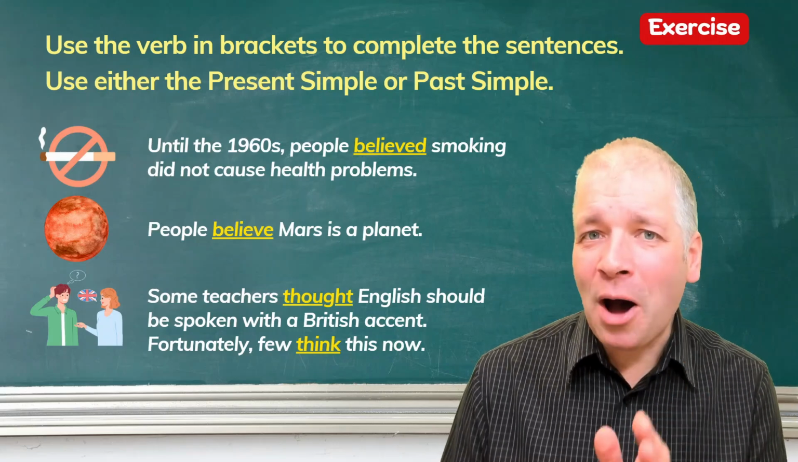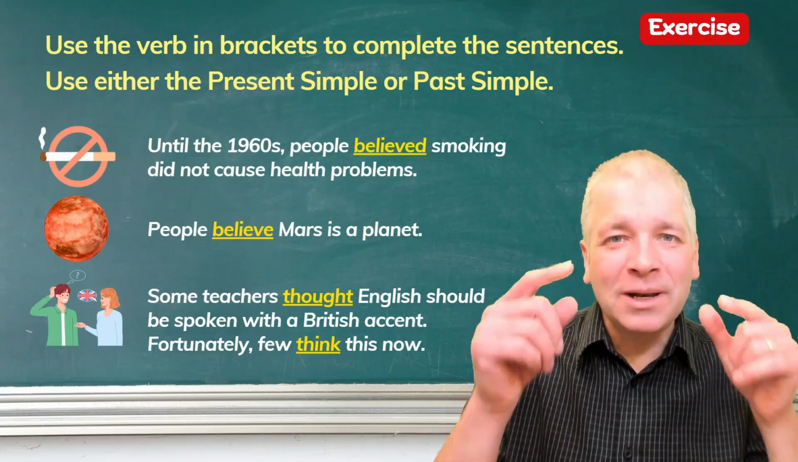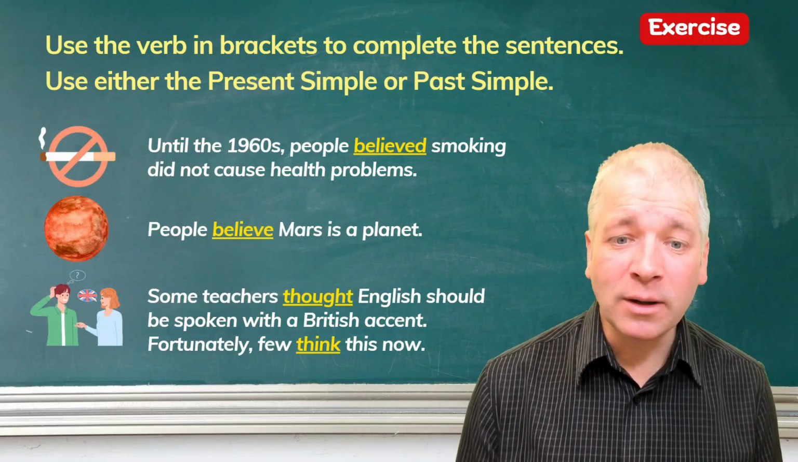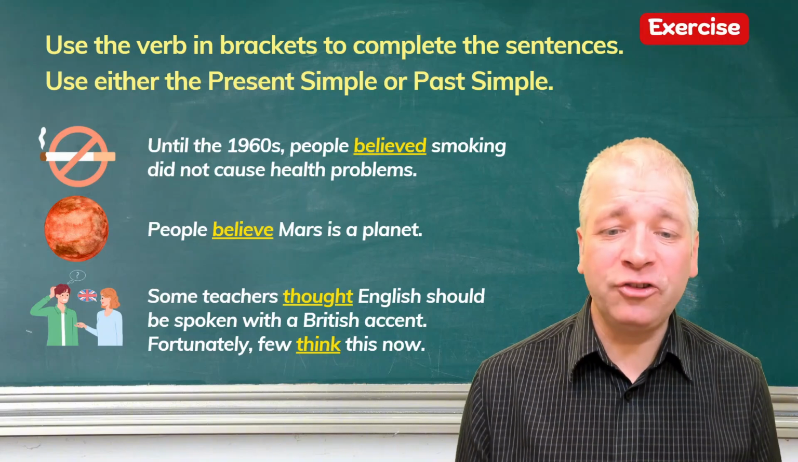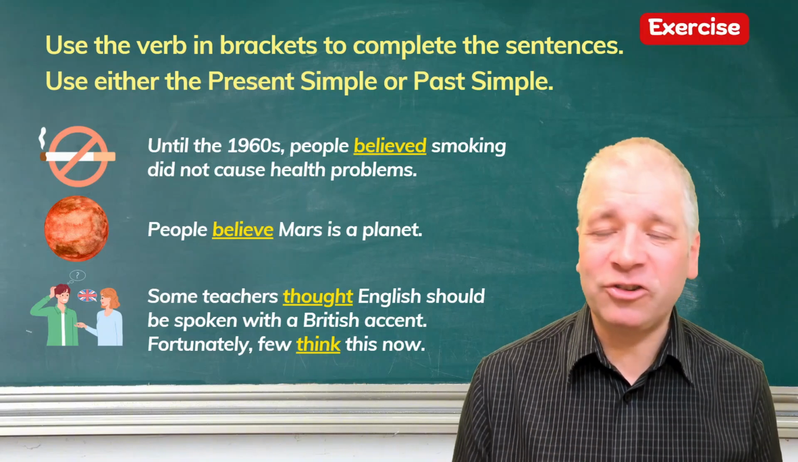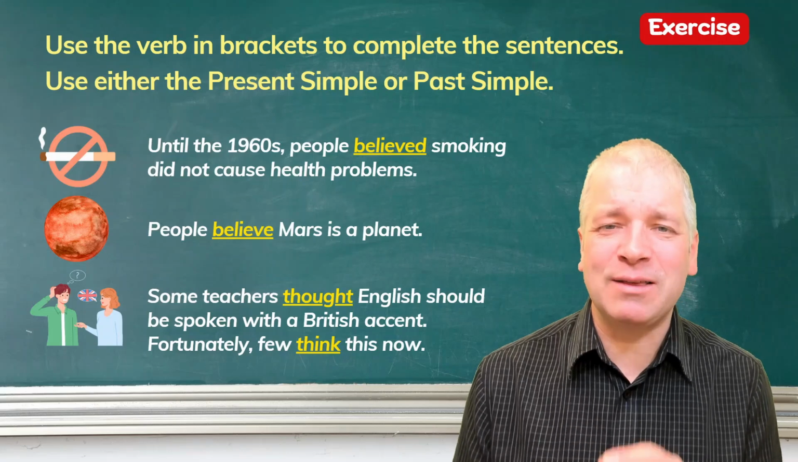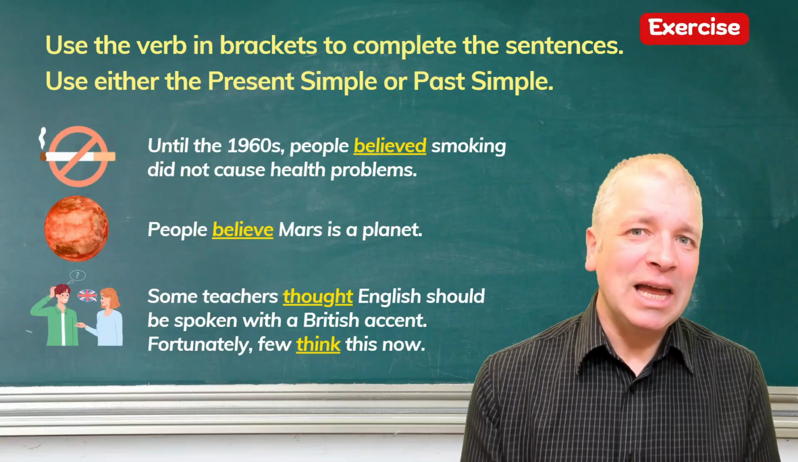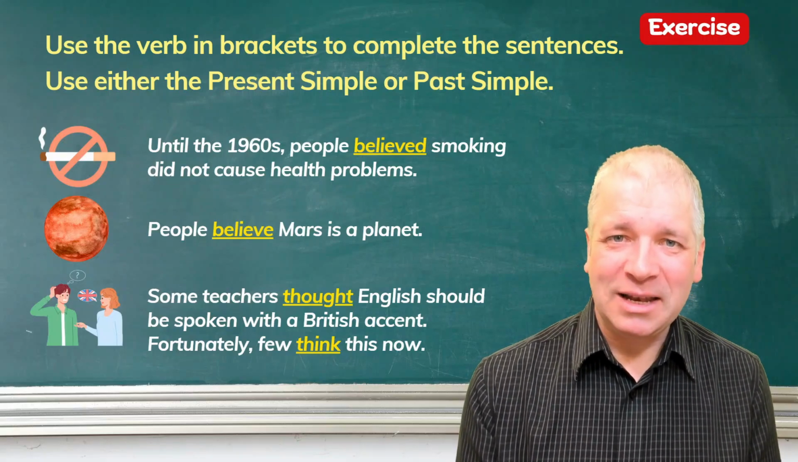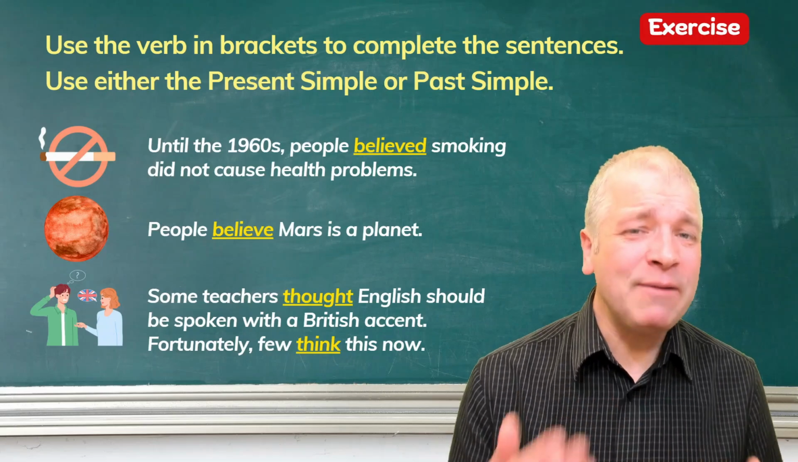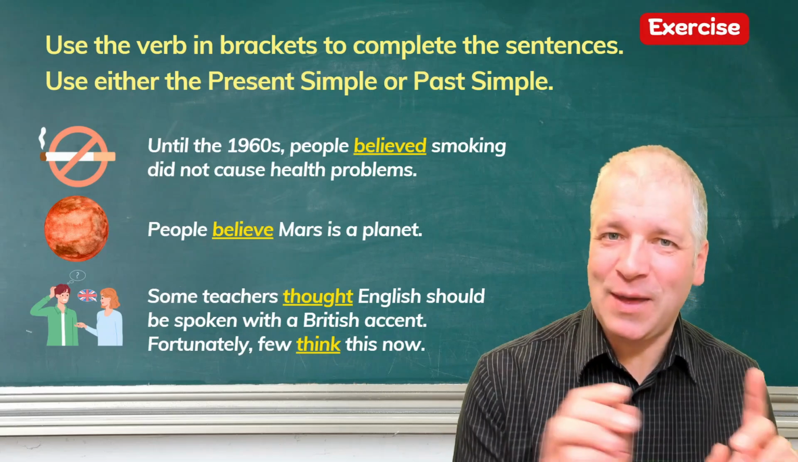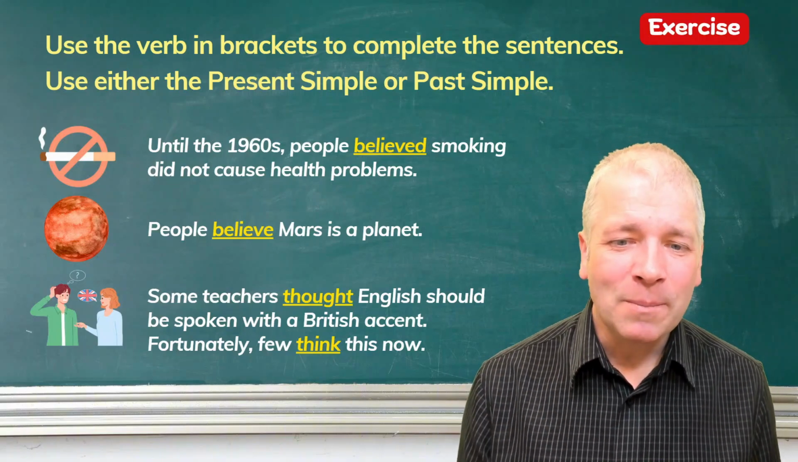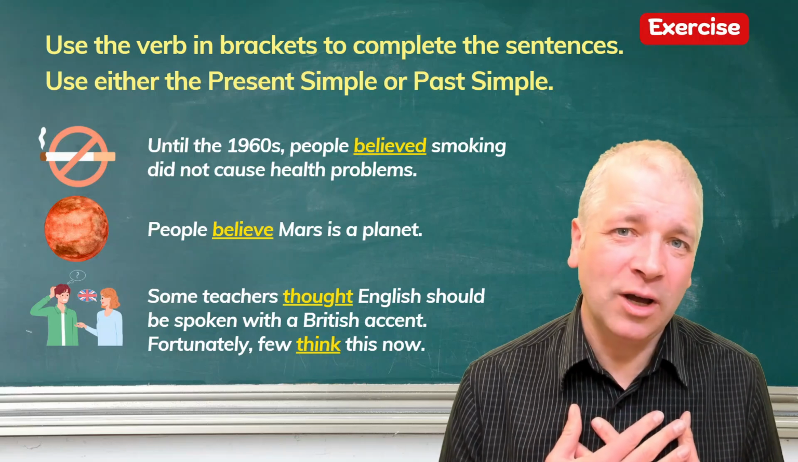People believe Mars is a planet. Now, people still believe that now, so use the present simple. In the last one, some teachers thought English should be spoken with a British accent. Fortunately, few think this now. Now, I'm being generally true here. It's generally true that teachers don't think it now. In general, teachers' beliefs about this were all in the past, and that's why I've used the past simple here. Some teachers thought, because this was what many people thought a long time ago.